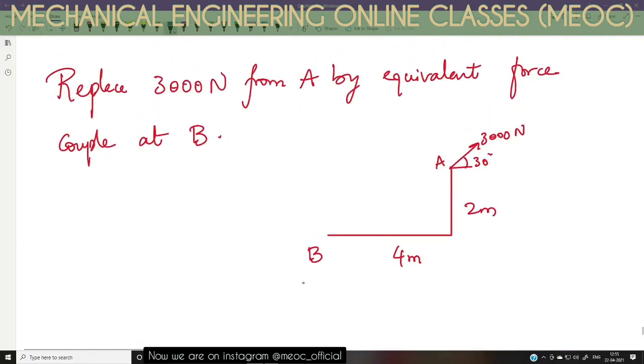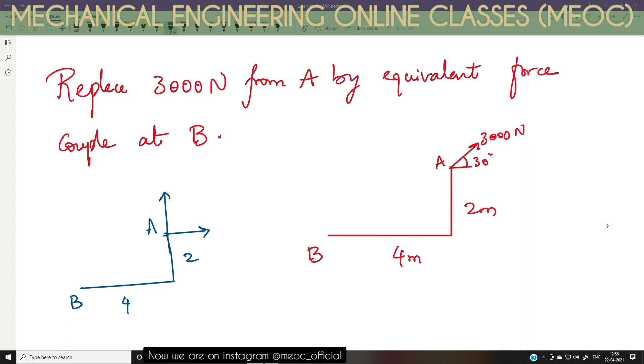So now I have to first find the value of the couple, the moment. Here is B, here is A. This is 4 meter, this is 2 meter. I am trying to resolve this 3000 Newton force that is acting at 30 degrees from horizontal into two components, horizontal and vertical.